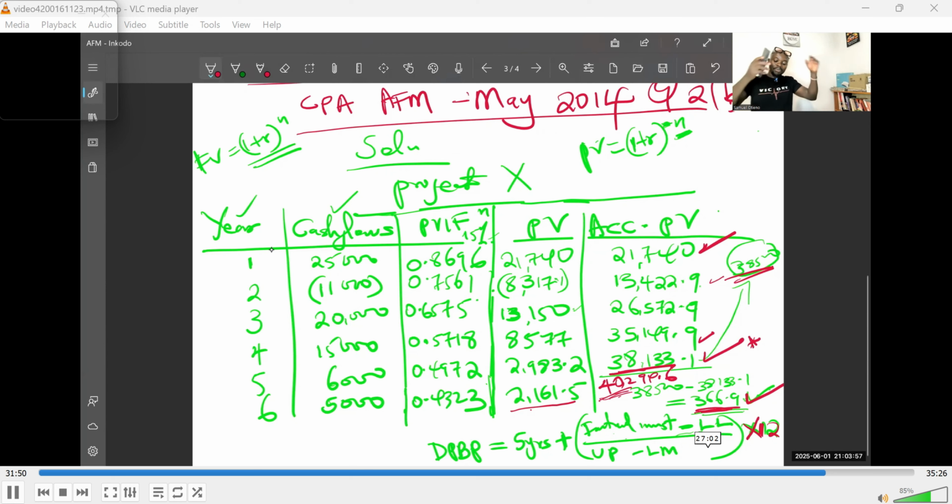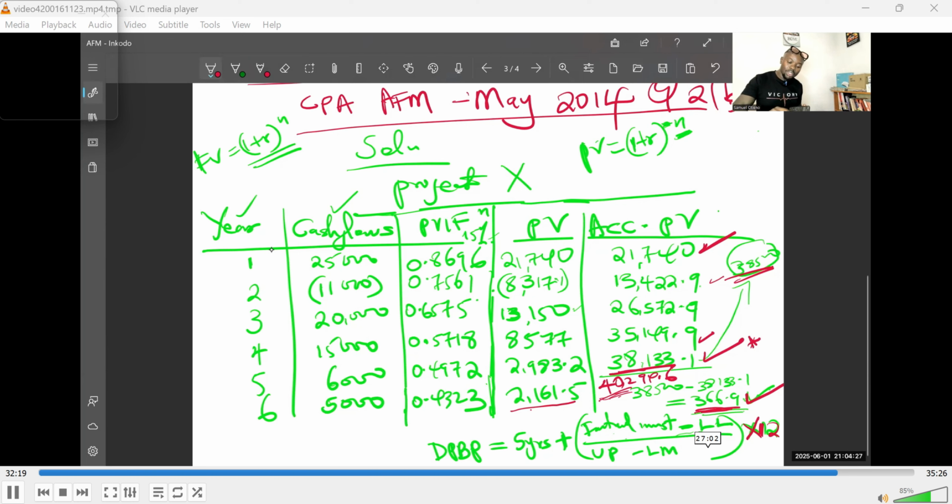So you take the initial investment, the amount you want to recover in total, subtract the lower limit, which is the amount at the end of year 5. You've not fully recovered what you're looking for, right? Because you are still short by 366.9. In fact, that difference of 366.9 forms the numerator of this formula. Then you divide all that by the upper limit, which is the cash flow at the end of year 6, minus the lower limit, which is the cash flow at the end of year 5.